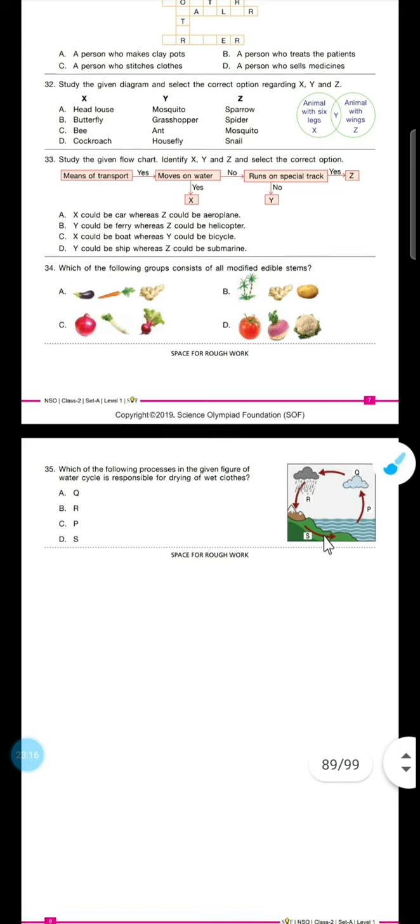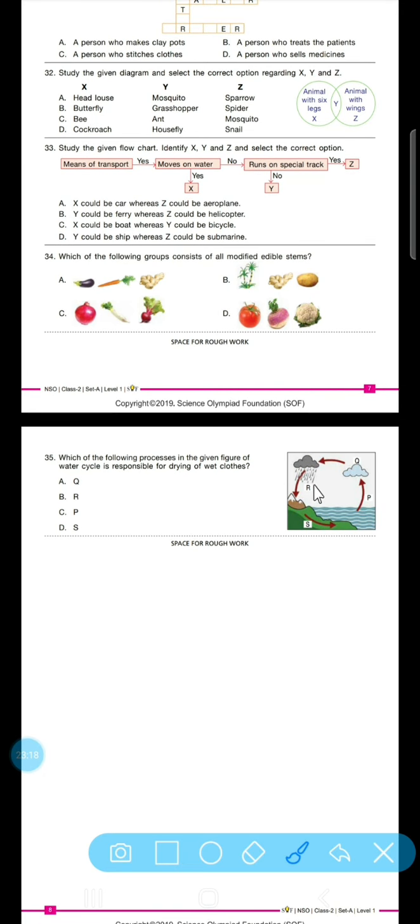Now let's see the final question of the segment and this paper. Which of the following processes in the given figure of the water cycle is responsible for drying wet clothes? So which one is responsible here? If we see here, evaporation is done by the process P. So option C is correct here, because during this evaporation process our clothes dry. So in this way we have solved the paper successfully.